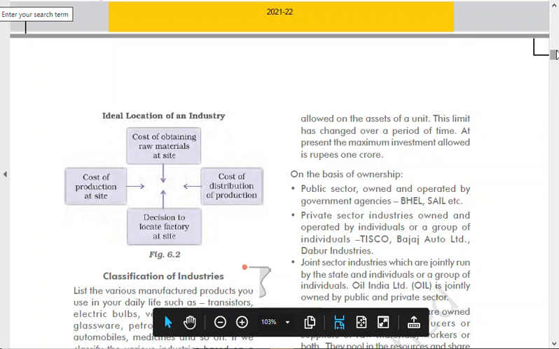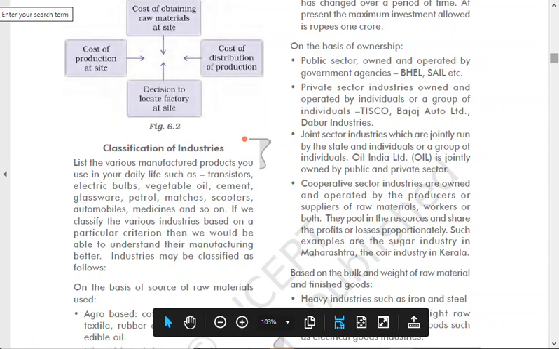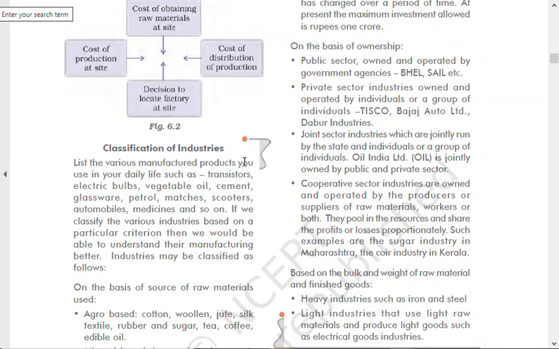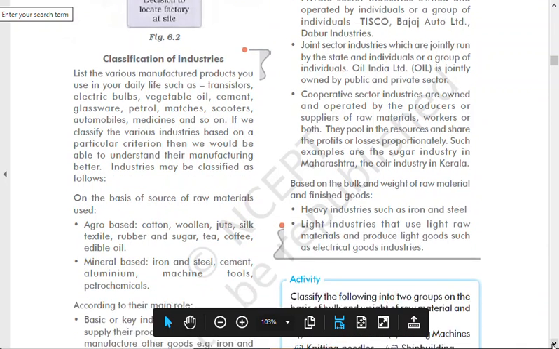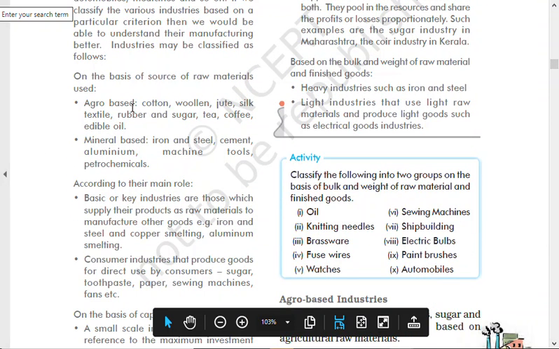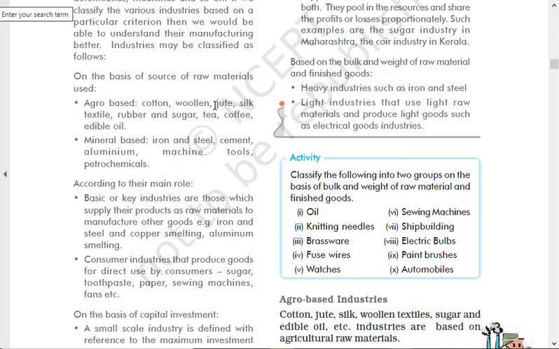Now when we talk about, let's say, classification of industries, it says list the various manufactured products you use in your daily life, such as transistor. Do you use a transistor? Of course, no one. Electric bulbs, vegetable oil, cement, and so many things, okay. On the basis of the source of raw material used, we can classify the industries in two ways. Let's say agro-based industries, such as cotton, woolen, jute, silk, textile, rubber, sugar, tea, coffee, edible oil, etc.